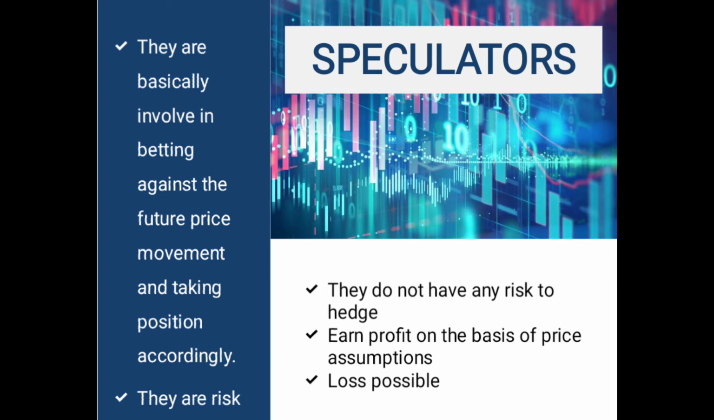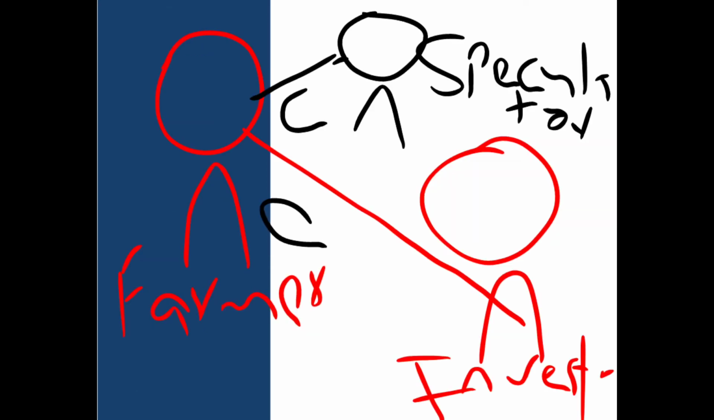As we said in the previous example, there is a farmer who is a harvester, who has the crop, and there is an investor who has the bakery, and both of them are signing the contract to hedge their risk regarding the future prices. But the speculator is the one who has neither crop nor bakery, but still he is going into the contract, and the reason is that he wants to earn profit on the basis of price assumptions. They study the market very carefully and predict the prices accordingly.